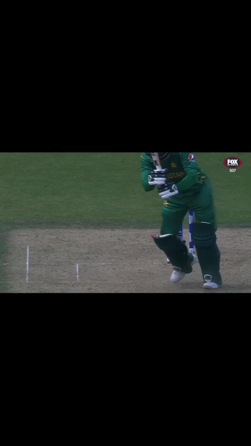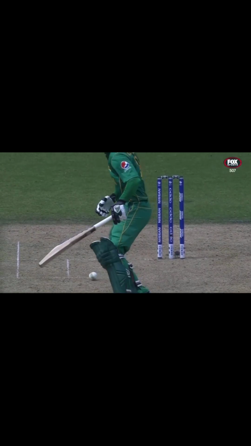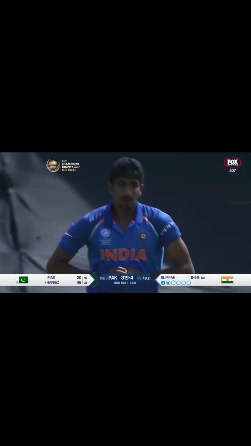I don't think I've ever seen a ball hit the stumps that hard without the bails even looking like coming off. I mean, look at the rebound that the ball got after hitting the off peg. Nothing happened. The stumps were absolutely quiet, dead.